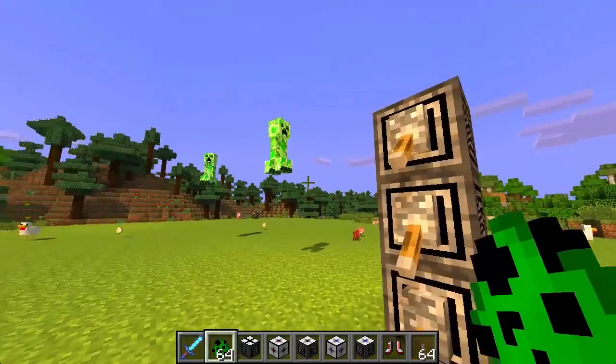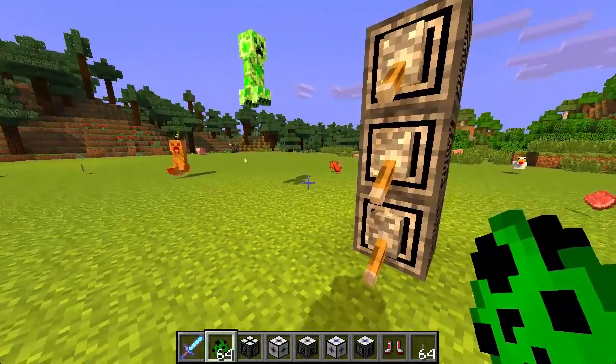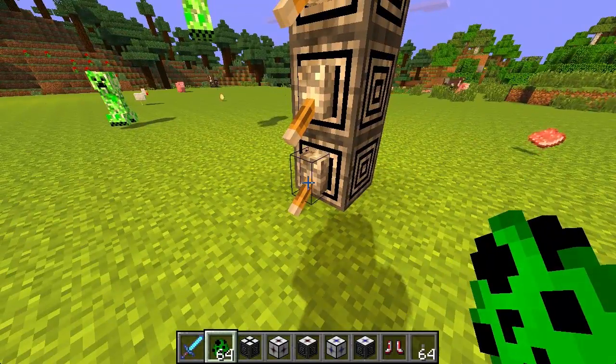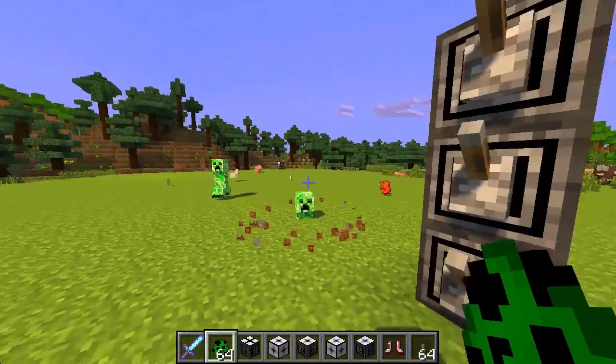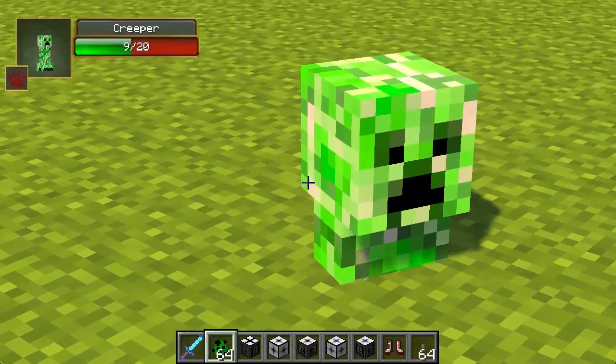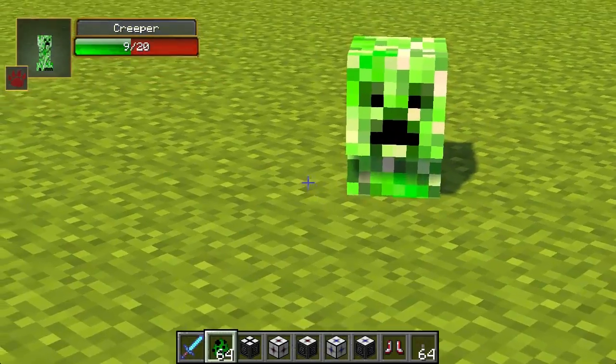So that is really awesome. If you don't want the Graviter Block to just turn off gravity all over the place, you can specify where you want it to turn off gravity using the Directional Graviter Block. So let's turn these off. And the creeper falls back towards the ground. Look at that, he's glitched in the ground now. It's just his head peeking out of the block.